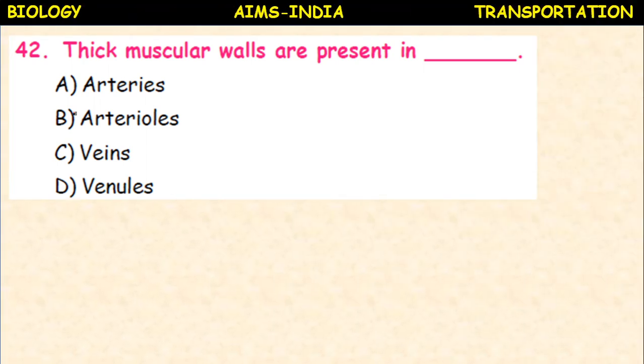Thick muscular walls are present in arteries, arterioles, veins, venules. Walls here, not valves, WALL. So in arteries, thick walls, 3 layers, thick wall is present.